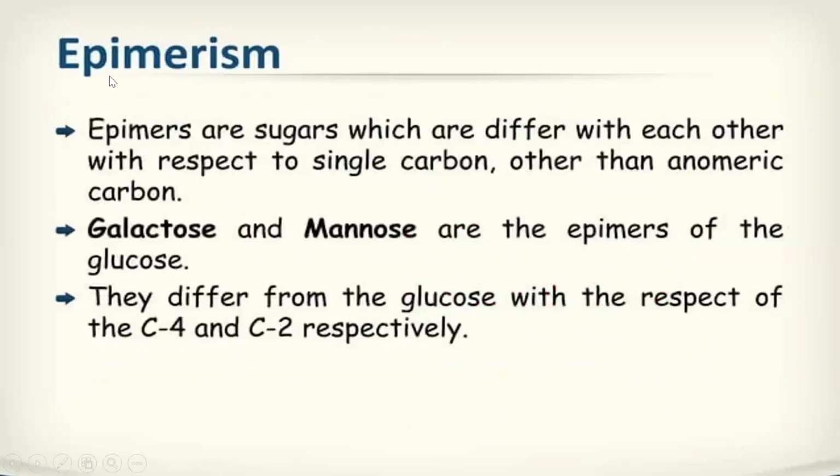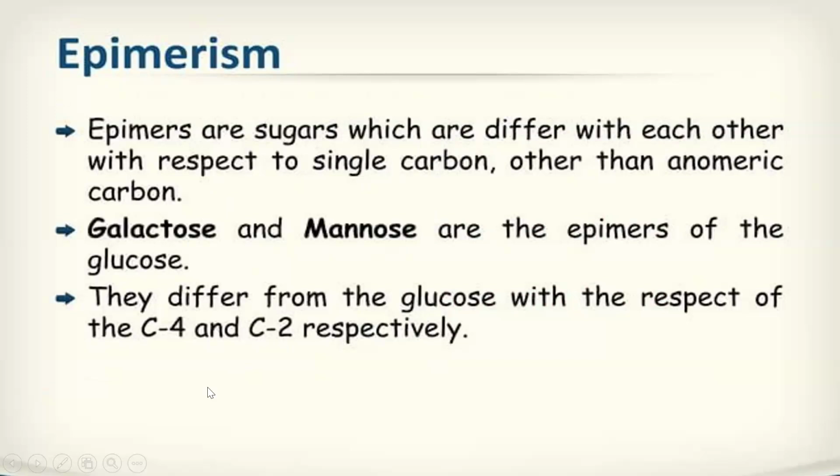Okay. Next, coming to epimerism. Epimers are sugars which differ from each other with respect to a single carbon other than the anomeric carbon. So here a single carbon atom will be different. For example, galactose and mannose are the epimers of glucose. That means glucose, galactose and mannose have the same structure, but they differ in a single carbon atom. They differ from glucose with respect to C4 and C2.